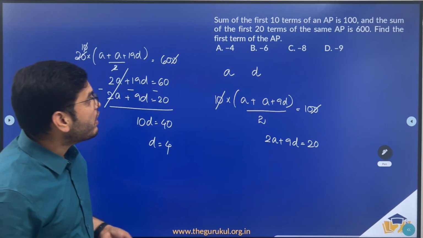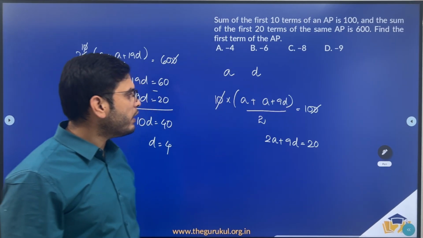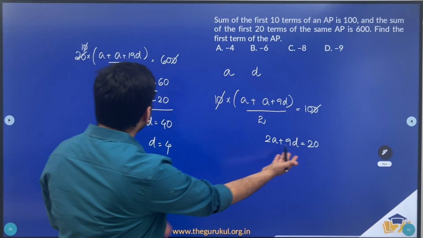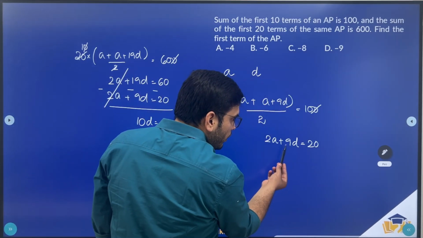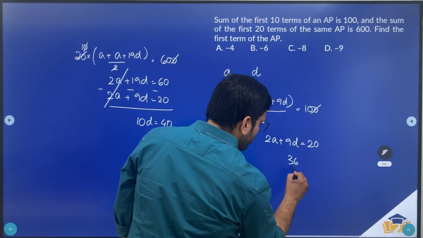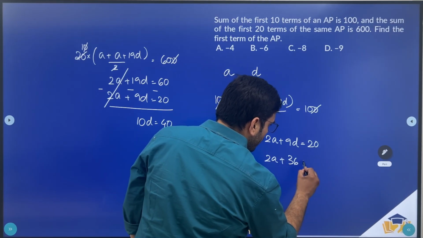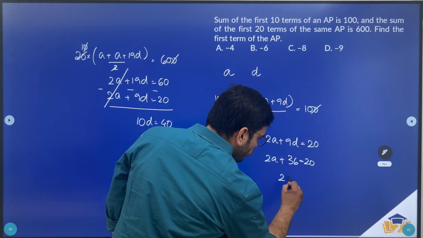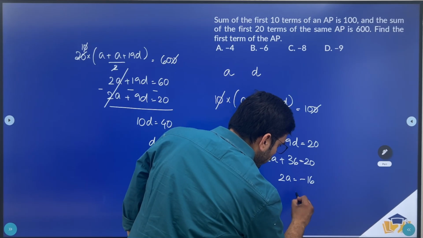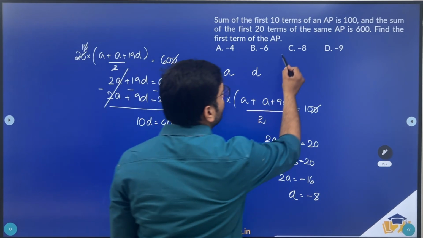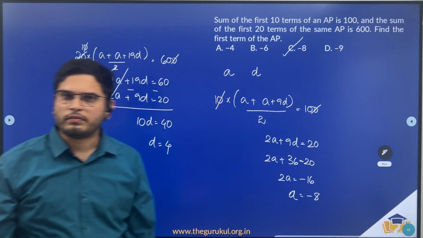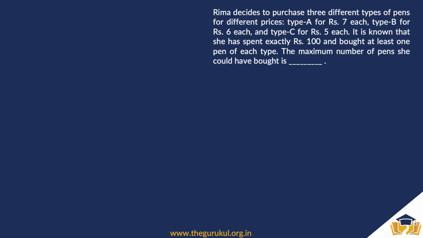Now what was asked? We are asked to find the first term, which is nothing but A. So substitute the value of D either in this equation or in this equation. Now let me substitute it in here. So 9 into 4, 36 plus 2A is equal to 20. Now 2A should be equal to minus 16, or the value of A is equal to minus 8. So C becomes the answer to this question.